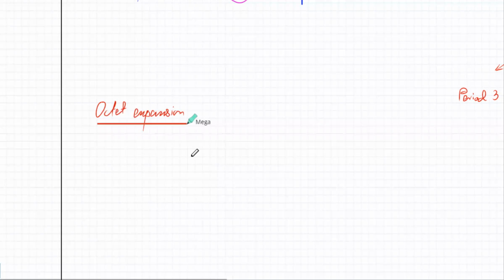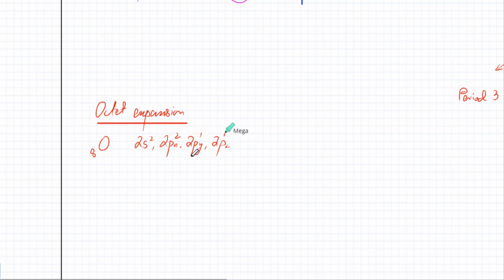Tell me, if you have a period 2 element like oxygen, it has a total of 8 electrons. Oxygen's outer shell is the second shell. Second shell has only these orbitals, 2s, 2px, 2py, and 2pz, and it's 2, 2, 1, and 1. Those are the only orbitals oxygen has in the second shell. So tell me, how many orbitals need electrons? This one needs and this one needs, right? 2 orbitals. So oxygen will always form 2 bonds.